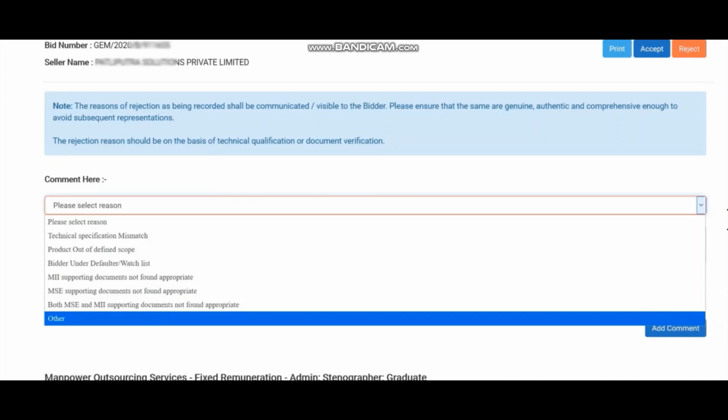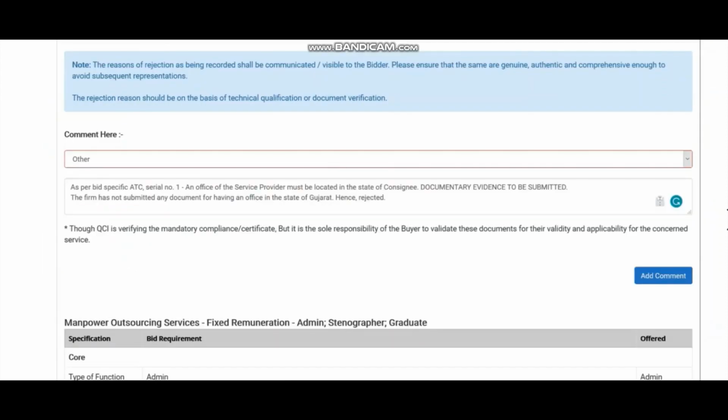When I select reason, I'll select other reason because it is not the reasons mentioned in the other parts here. Now you have to write why you are rejecting the offer. So I am writing clearly that as per our ATC, there has to be an office which should be located in the consignee state, and he has to submit the documentary evidence. Because he has not submitted any such documents, hence it is rejected.